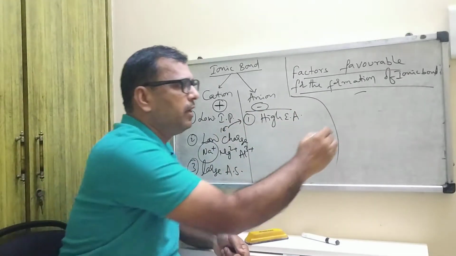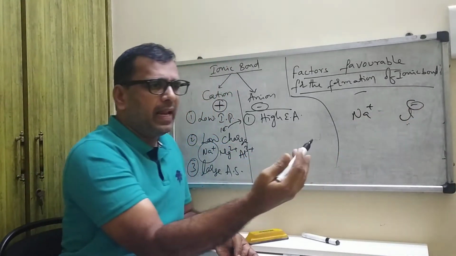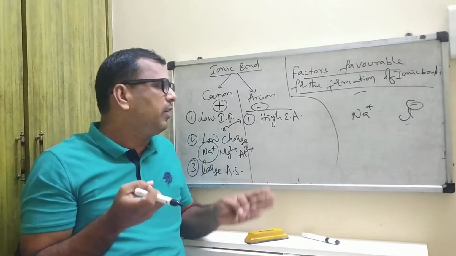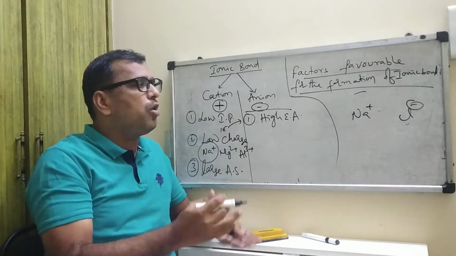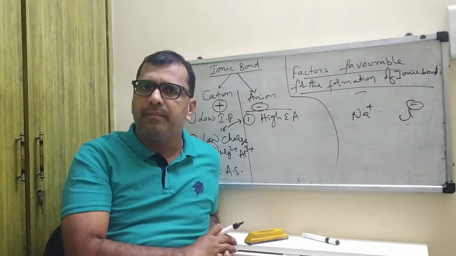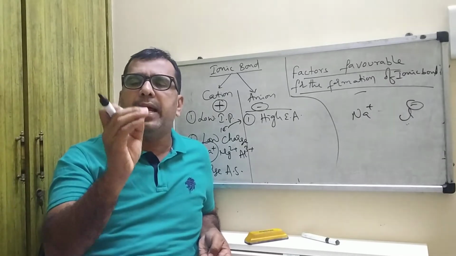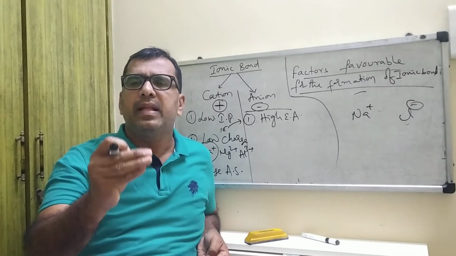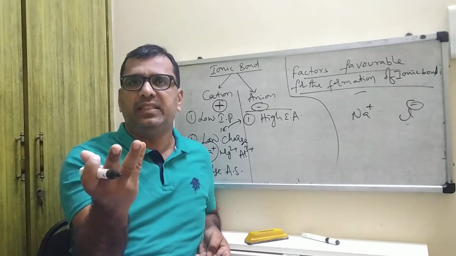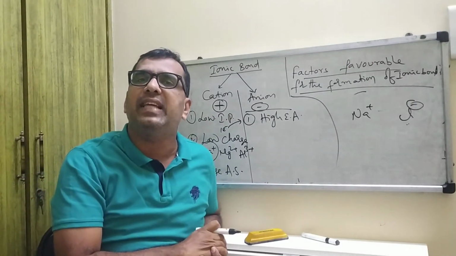Suppose you take chlorine, in Na+ and Cl-. Cl has the power to attract the bonded electron pair towards itself, so it has high electron affinity. I already explained electron affinity in the periodic table. It is the amount of energy liberated when an electron is added to a neutral gaseous atom.